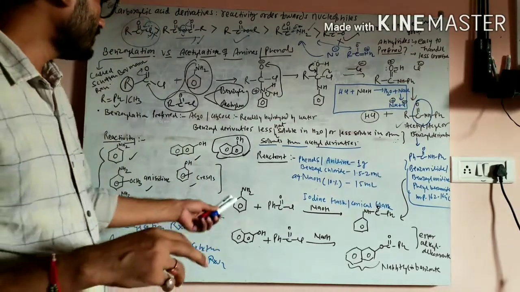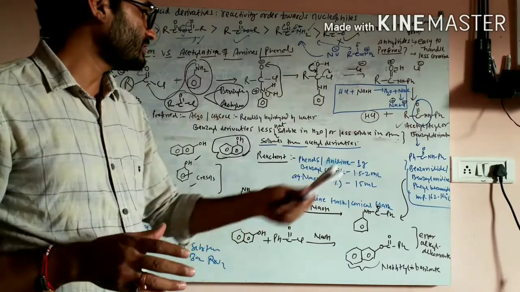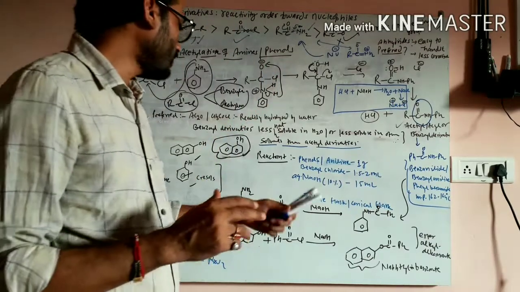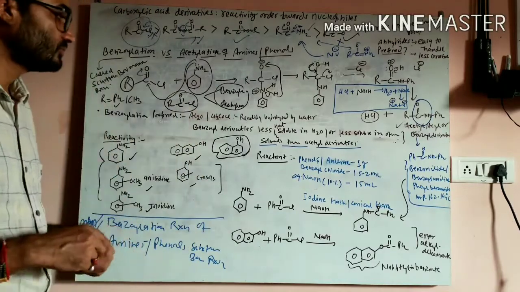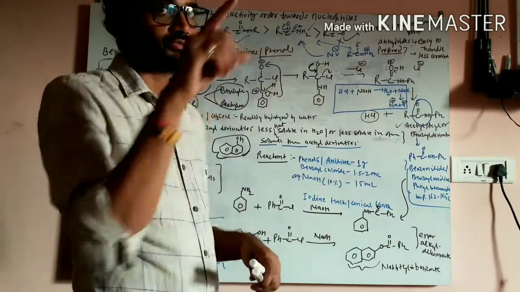If you take aniline, aniline is a base. By adding it in the basic medium, there will be separate layers. But if this is phenol, we know that phenols are acidic in nature. So this phenol is going to dissolve in this sodium hydroxide and convert into the phenoxide.